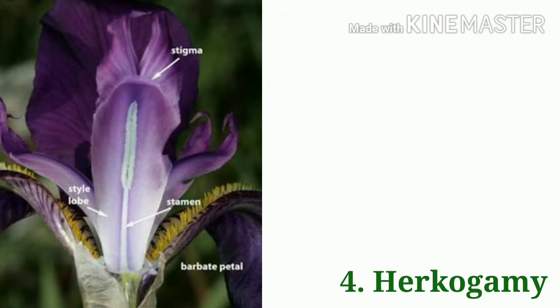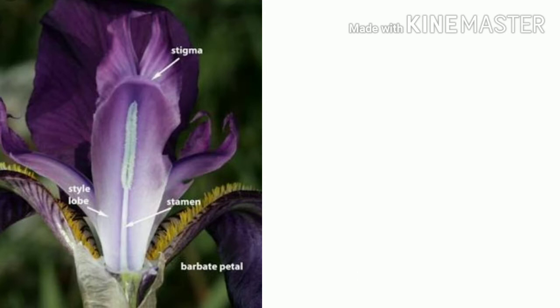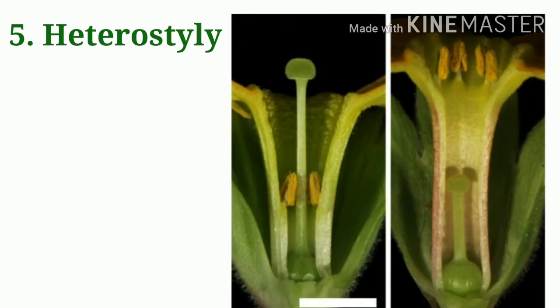This is called hercogamy. In some flowers, the pollen of a flower cannot reach the stigma of the same flower. For example, a hood covering the stigma acts as a mechanical barrier. Example, in pansy flowers, iris, etc. Next is heterostyly. In such flowers, the stigma and anthers grow at different heights, which does not favor self-pollination. Example, primrose, oxalis, etc.